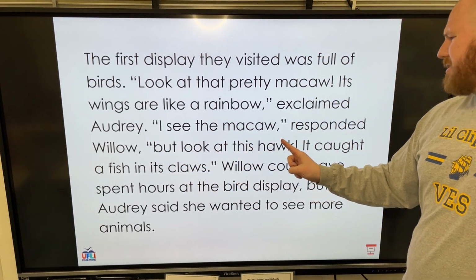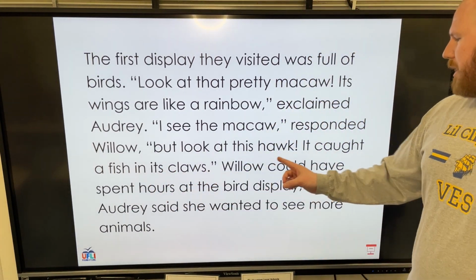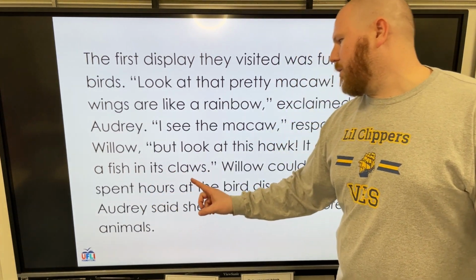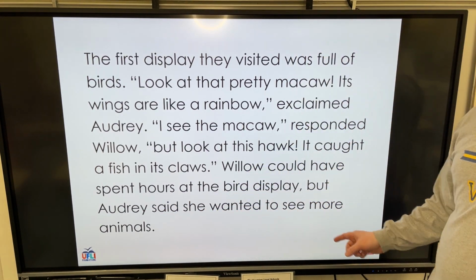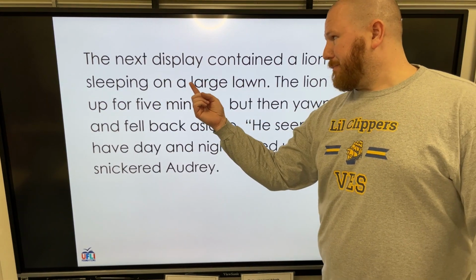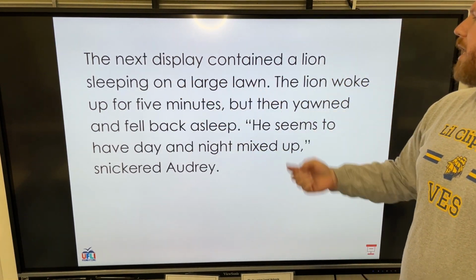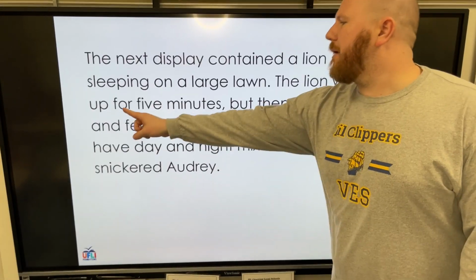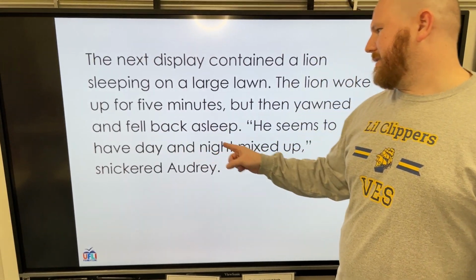"But look at this hawk. It caught a fish in its claws." Willow could have spent hours at the bird display, but Audrey said she wanted to see more animals. The next display contained a lion sleeping on a large lawn. The lion woke up for 5 minutes, but then yawned and fell back asleep.